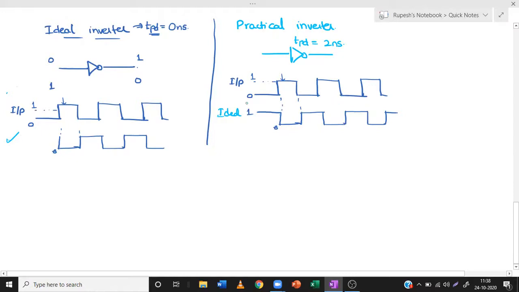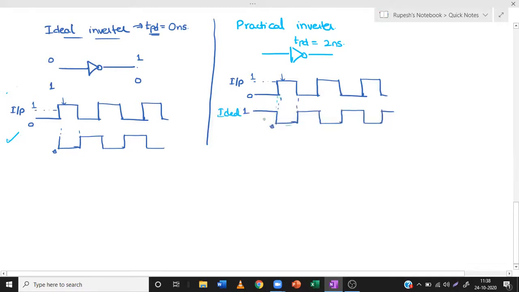Is there any delay? It appears through my diagram that there is some delay, so let us shift it correctly. A little bit backward we'll shift. See, exactly below 1 there is a 0.